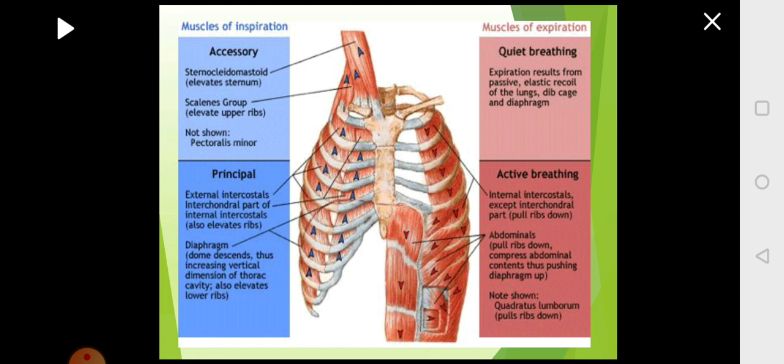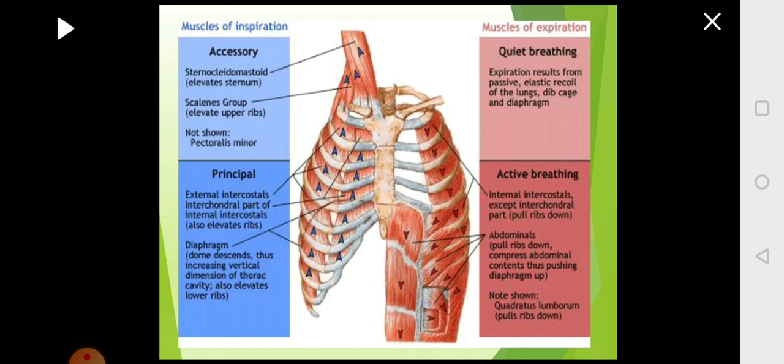During expiration, what happens? The rib cage should go back and the diaphragm, which is moved down, should come up. When the diaphragm moves up and the rib cage falls down, then the space in the thoracic cavity will reduce. The lungs will be having more pressure now, and as a result, the air will be forced out of the respiratory system and exhalation will happen. Opposite of inhalation will happen in exhalation, and the muscles which are responsible for exhalation are